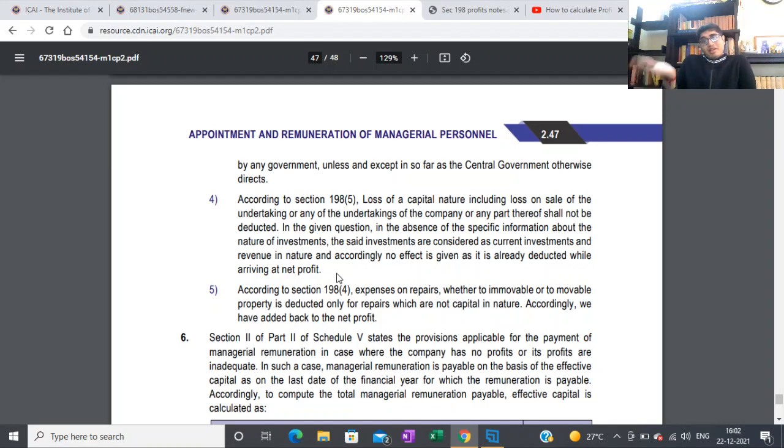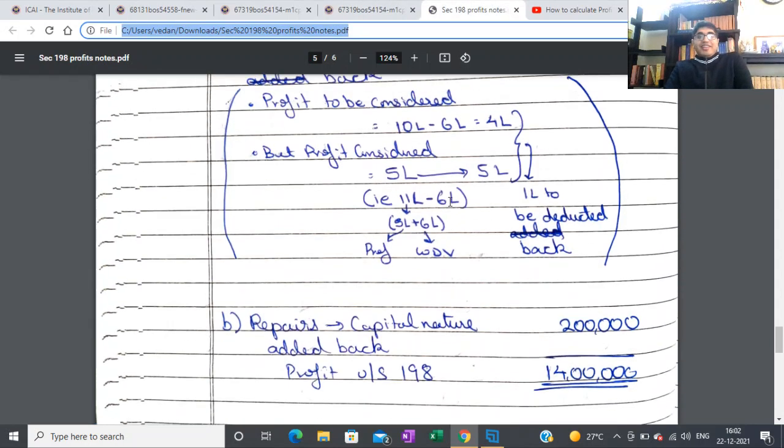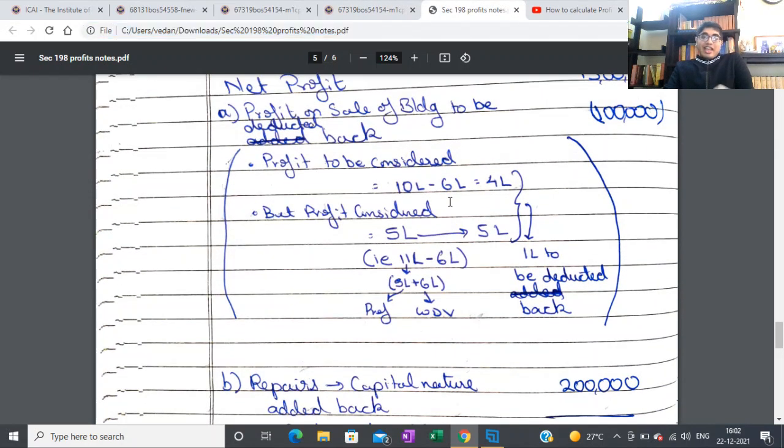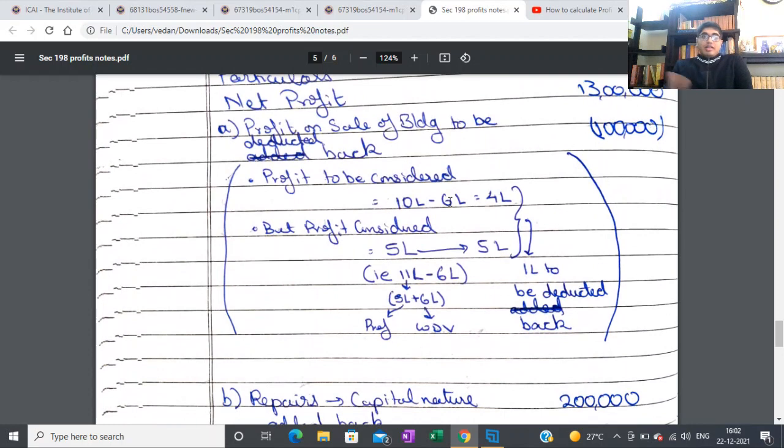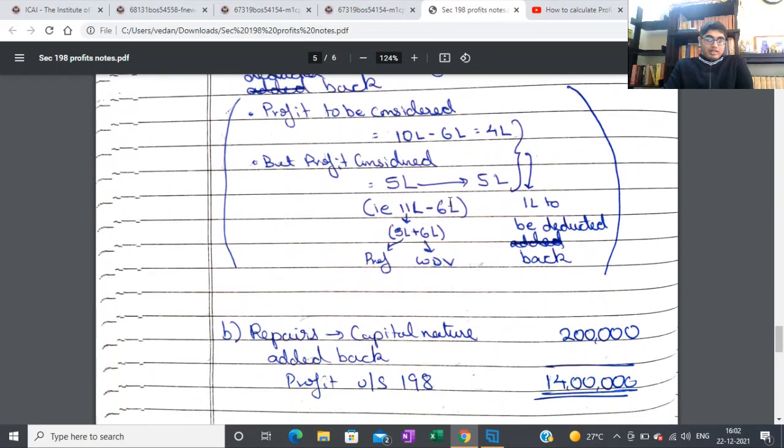So it will come as an addition. That's also possible. I didn't consider it here because I saw the answer and I was comparing my answer and the ICAI answer as well. But if I see it in the exam, I'll take the assumption that it is a non-current investment.